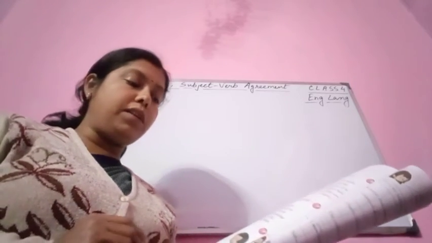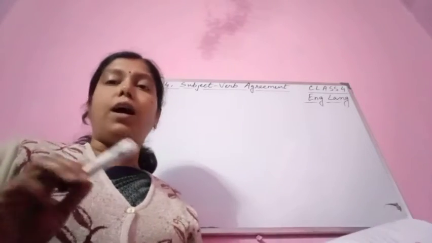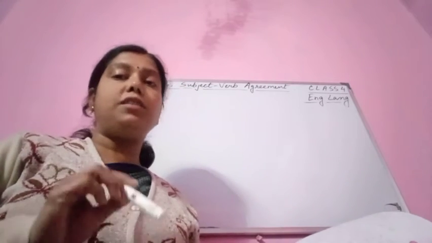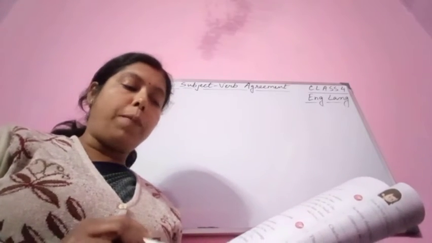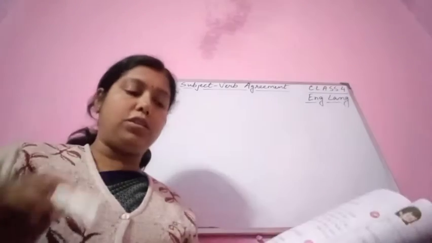Now the second one. You see, "Gopa are there, but Atul is not." So "are" will be wrong, because here the subject is Gopa. She is a girl, a singular person. So, Gopa is there, but Atul is not.